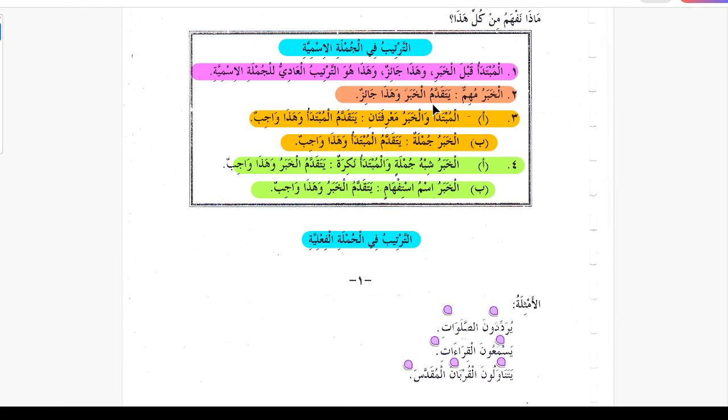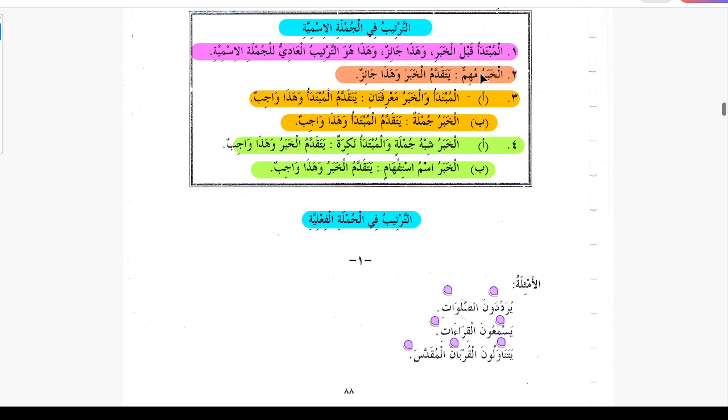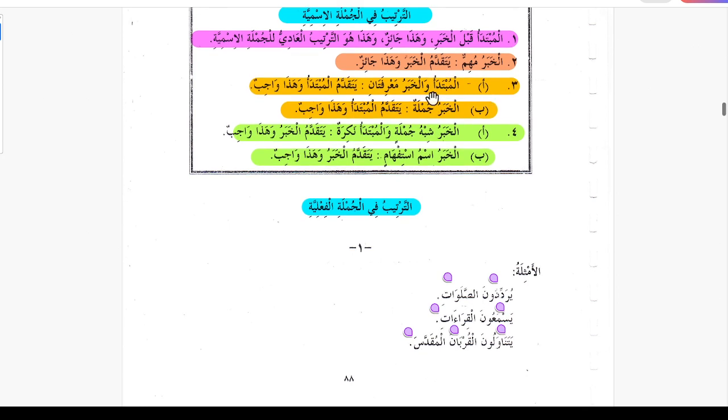So basically this is the normal order, and if the khabar is important, there are 4 rules. Normally mubtada comes first, khabar comes after, and if the khabar is important, then you can bring the khabar before mubtada, or you can do both ways. If the mubtada and khabar are both marifa, then mubtada will always come before, and if the khabar is a jumla, then mubtada will always come before.